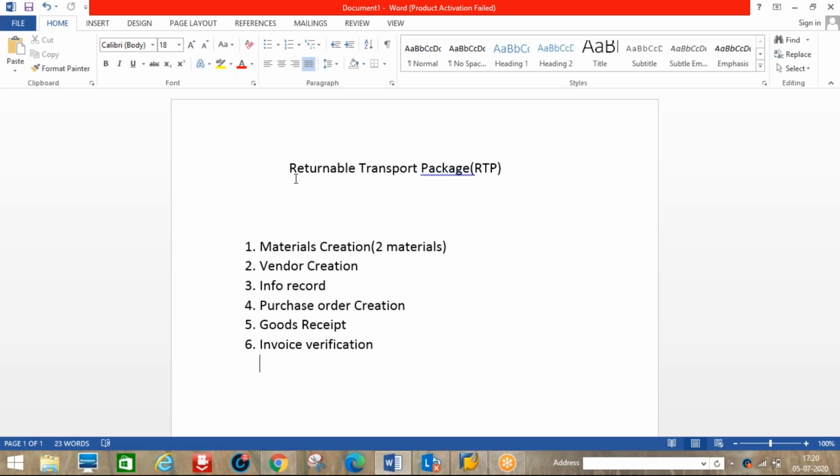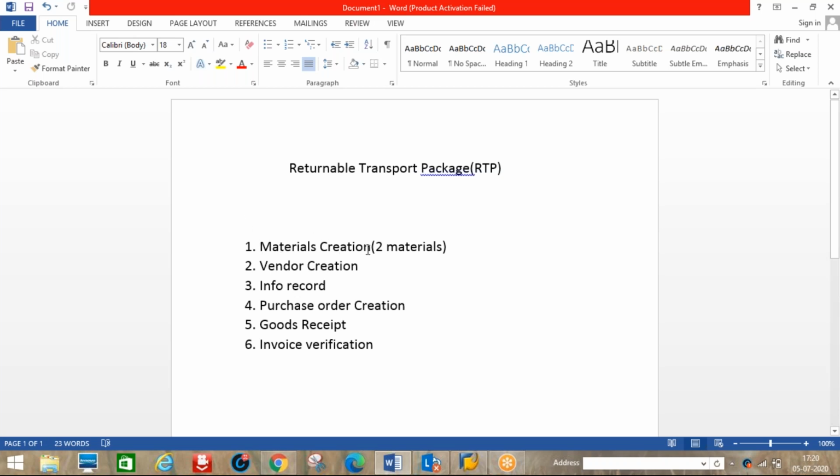After that, you will come and collect the empty cans, because we make the payment only for the water. At the time of delivery there are 20 water bottles, and once we use the water, you will come and collect the empty bottles. That does not belong to our materials. So those materials we can use under this returnable transport package. Okay, so now see the process flow here.